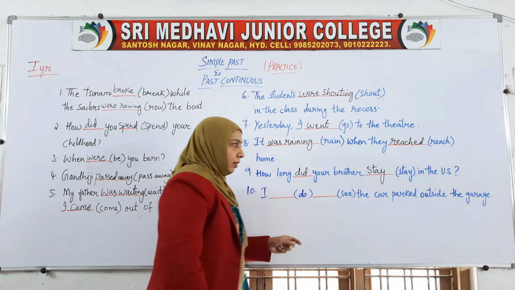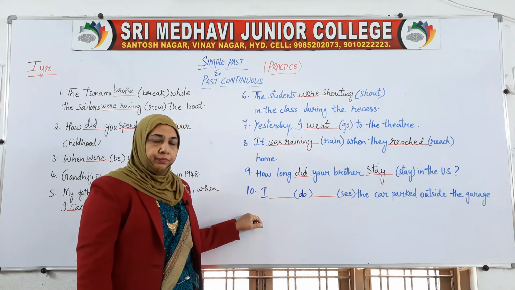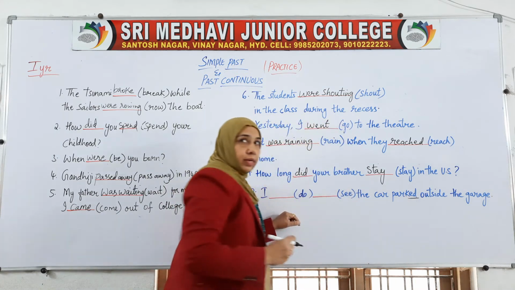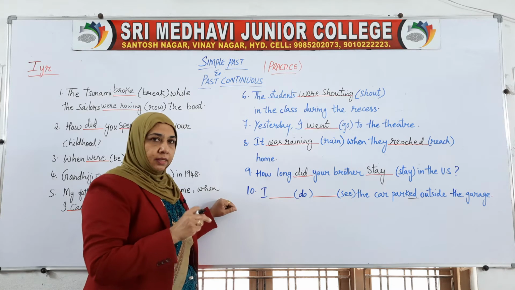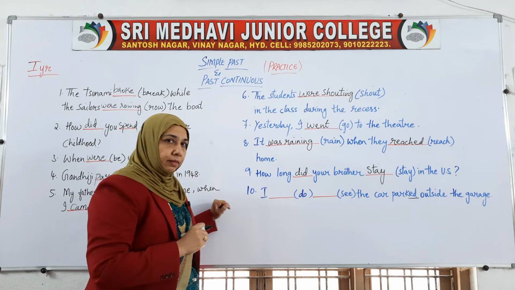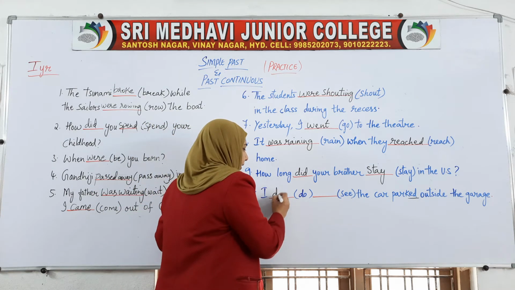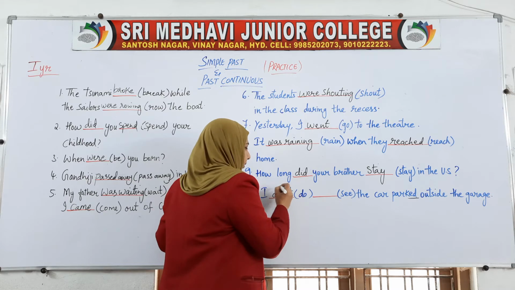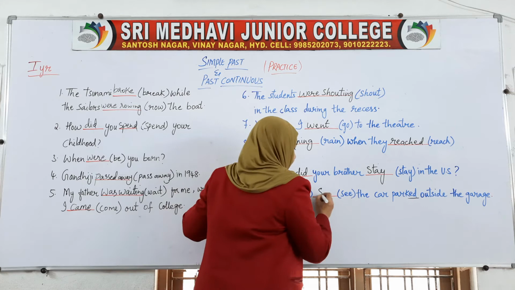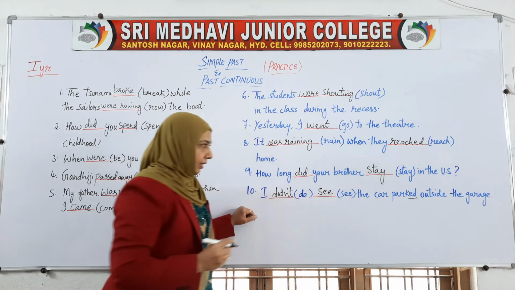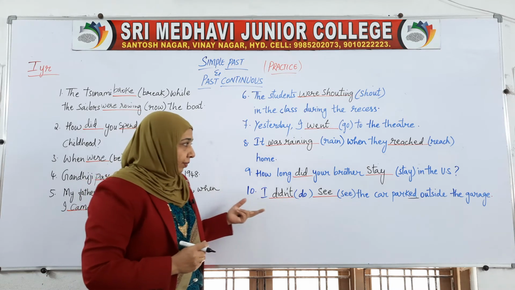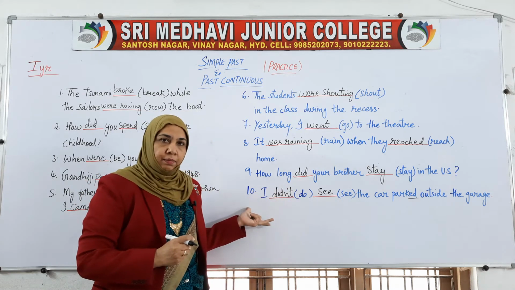See the car parked outside the garage. Now by seeing this particular ed, you get an idea that this sentence is in the past tense. So here, in the negative form, I didn't see, or saw? Sure, it should be see. I didn't see the car parked outside the garage. So with that part we come to know this is the past tense.